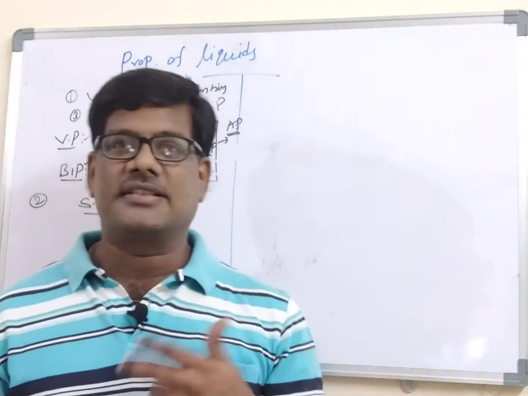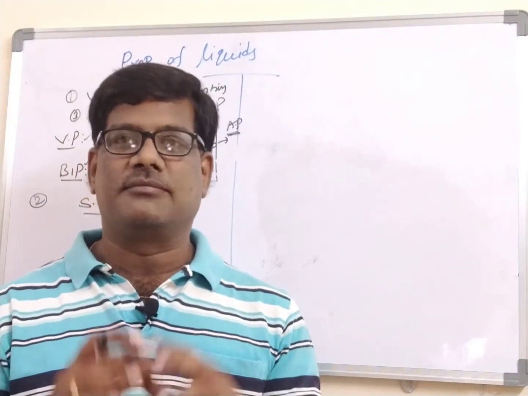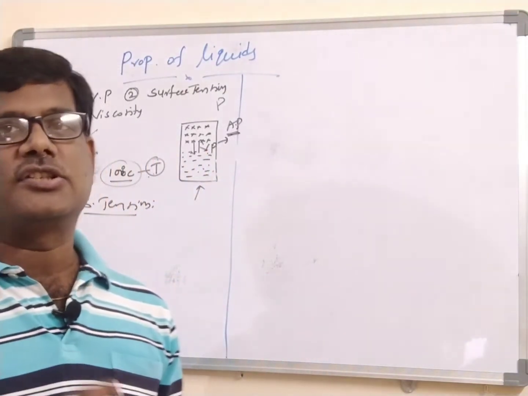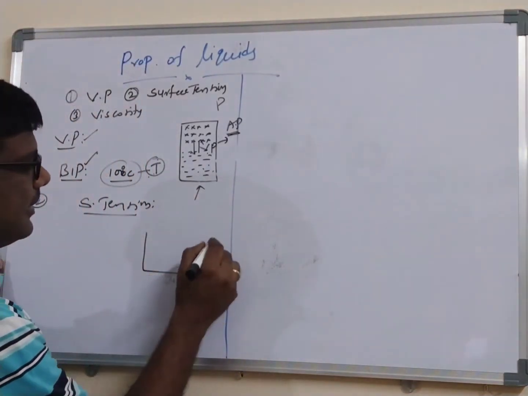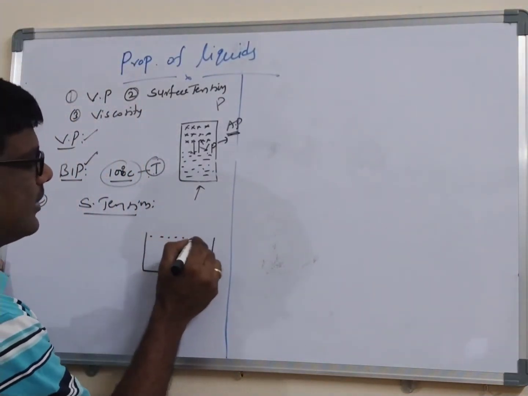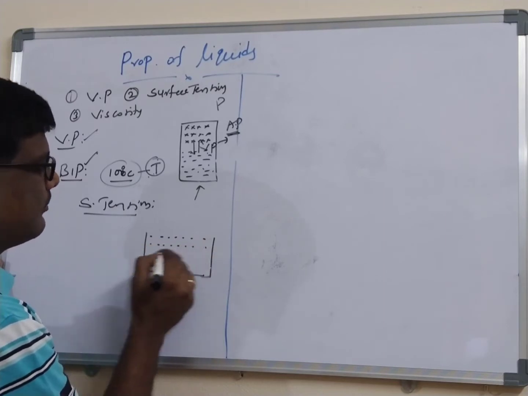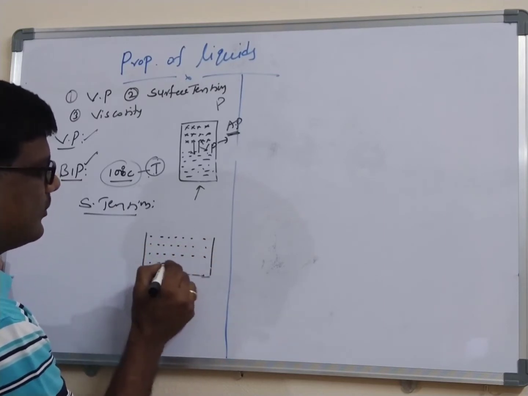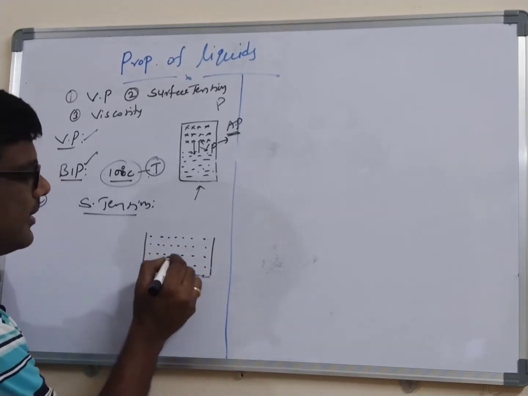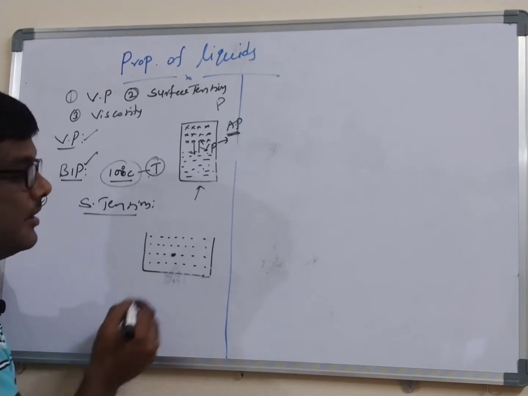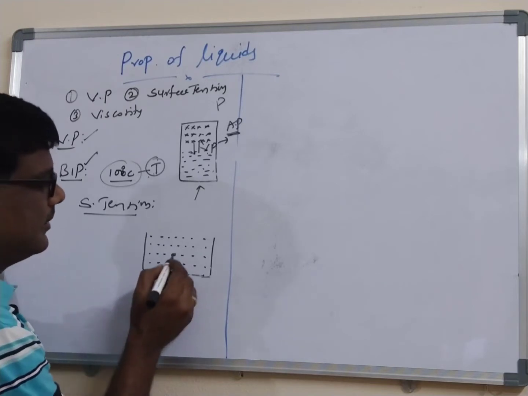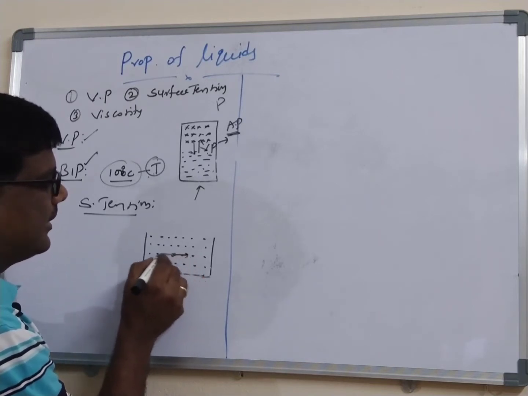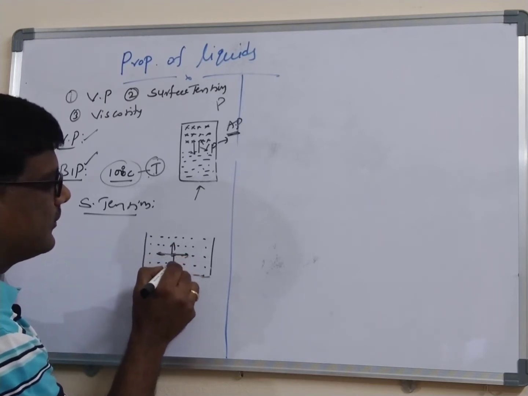In order to explain the surface tension, first we will discuss some background before we take the definition. I am taking a liquid in an open vessel, let us say water, which contains a large number of minute particles. Those are called molecules. Now I am taking a molecule in the bulk. Bulk is nothing but the inner side. This molecule is surrounded with equal and opposite molecules.